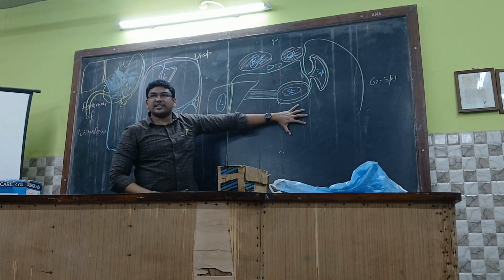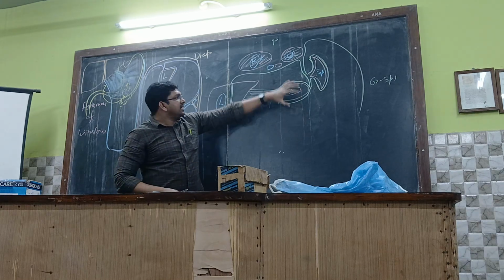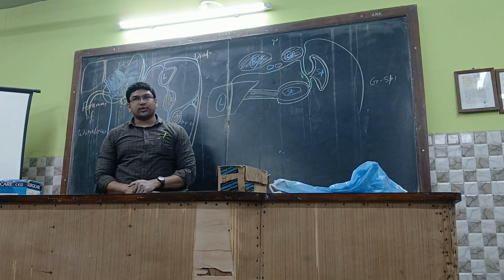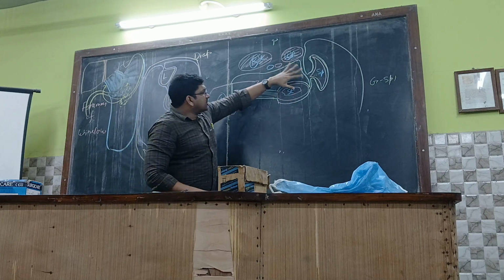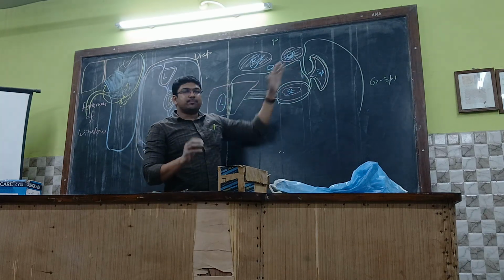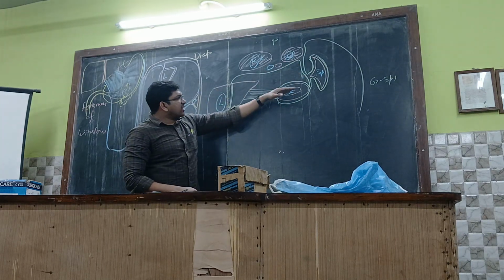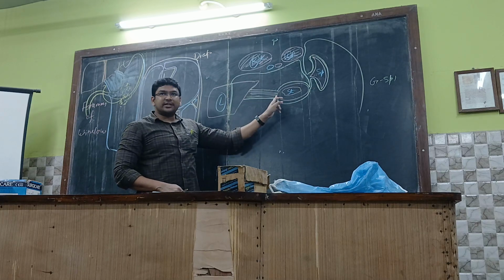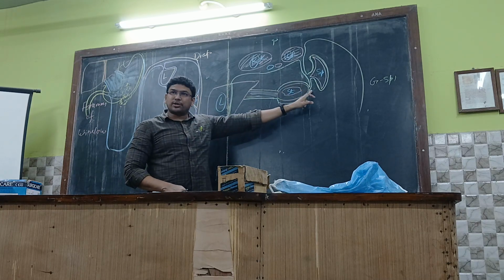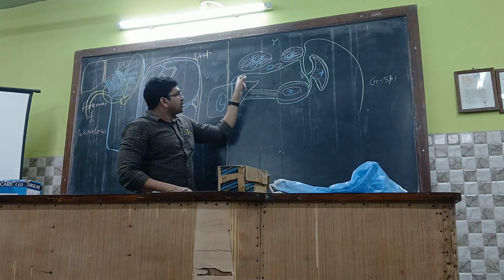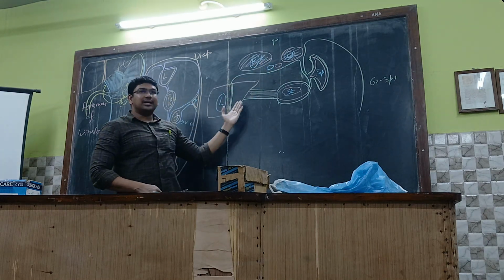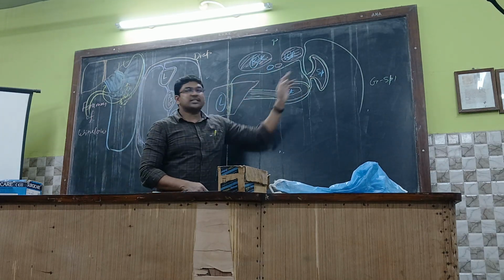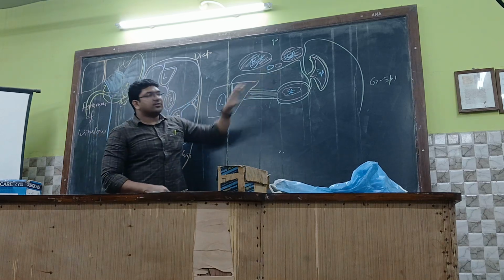Okay, this part is the greater sac of the peritoneal cavity. This part is the lesser sac of the peritoneal cavity. You can see the boundaries of the lesser sac. In front will be the lesser omentum and the peritoneum covering the stomach over here. Behind this is the peritoneum which is covering the kidneys and everything over here. Towards the right side will be the liver and towards the left side will be the spleen. Those are the boundaries of the lesser sac.